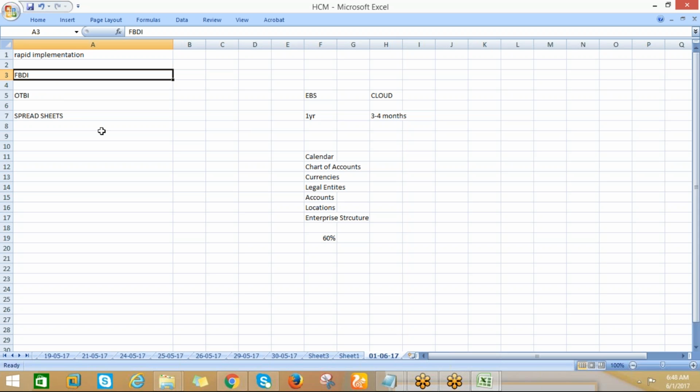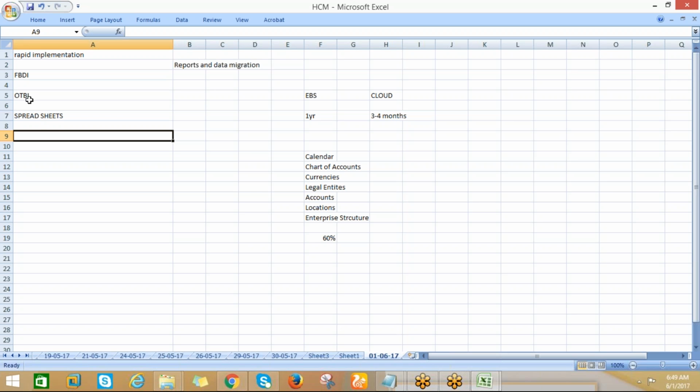FBDA is a file-based data import. We can import. OTBA is Oracle Transaction Business Intelligence, which is related to reports. So all these are related to reports, and also data migration. Even though it is a setup, it's a kind of data migration we are doing, and it will update the base Oracle tables. And this one: spreadsheet, OTBA, FBDA, rapid implementation. So these are the main things.